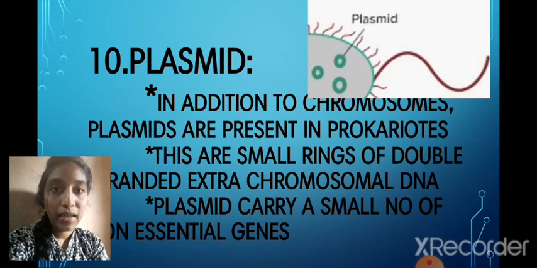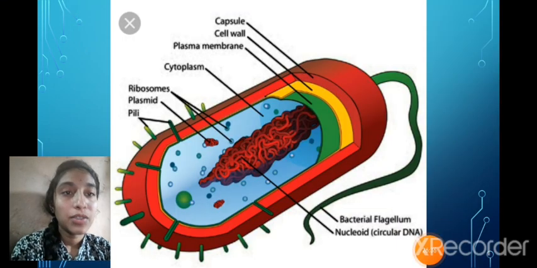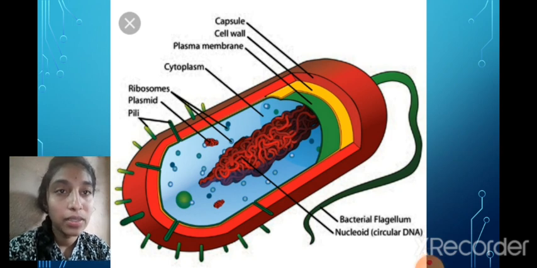The bacteria have every organelle. So I have explained each and every organelle, and how the bacteria can survive. So this is about the plasmid.